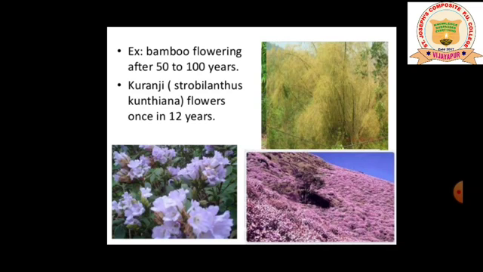Another plant, the name of the plant is Strobilanthes kunthiana or Neelakurinji. Neelakurinji flowers once in 12 years. After each 12 years, it is going to give you a flower.